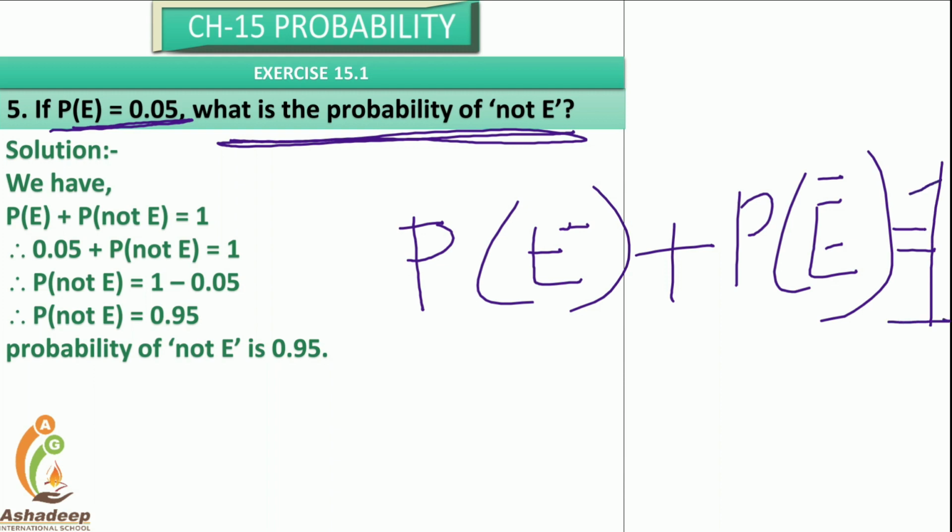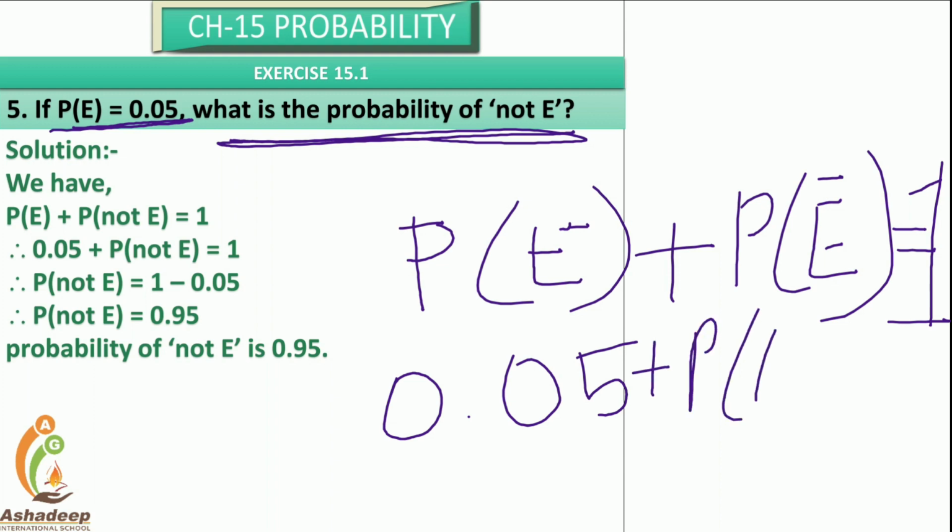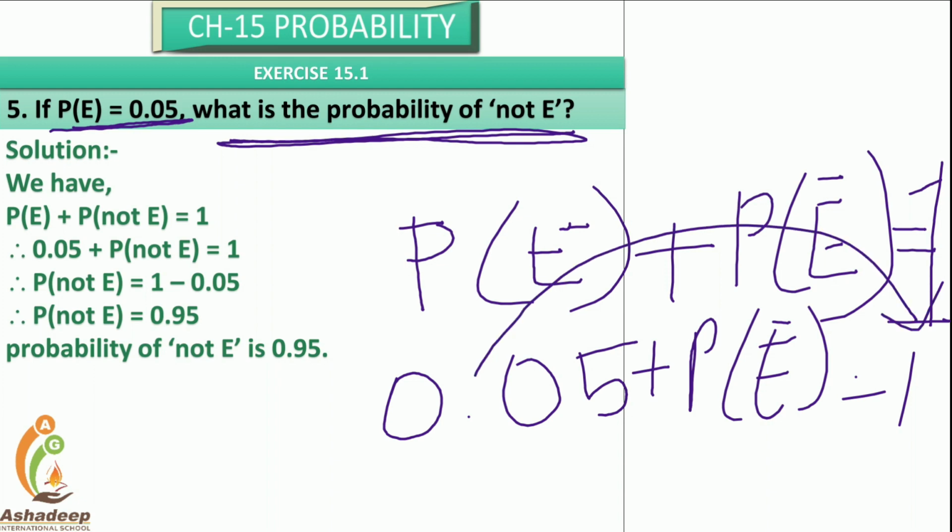So here the probability of an event is 0.05, so 0.05 plus the probability of not an event is equal to 1.